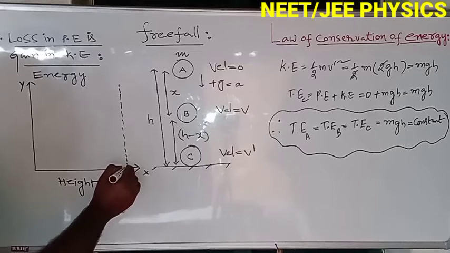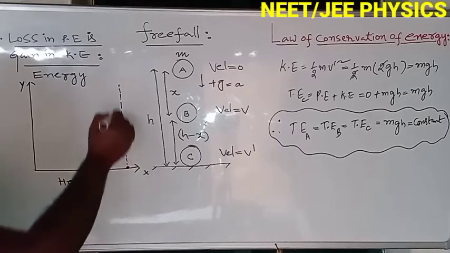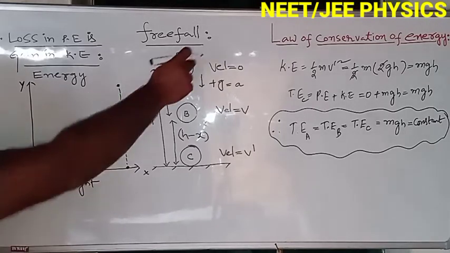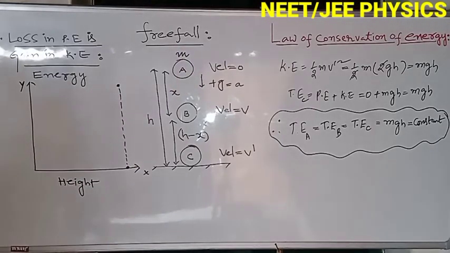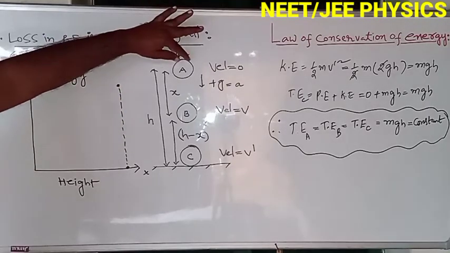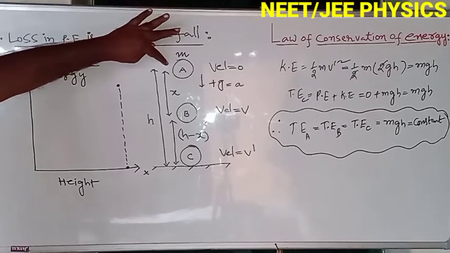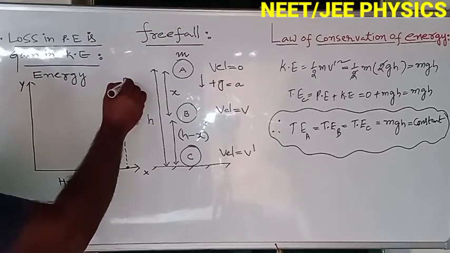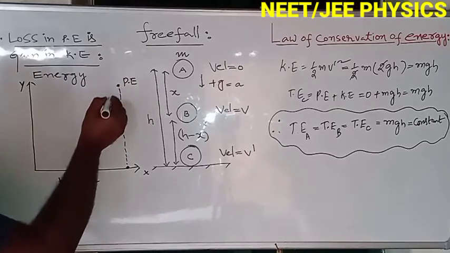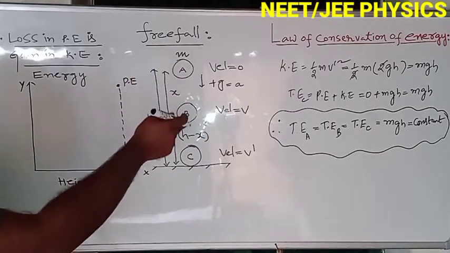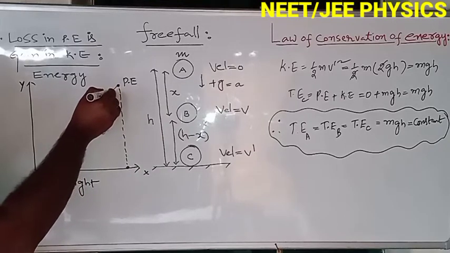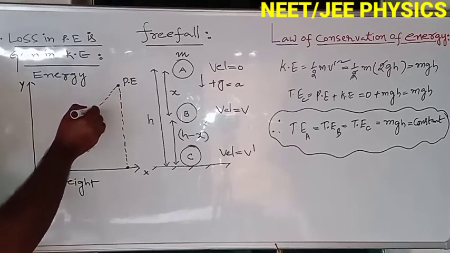Let us take this point as the highest point. From there we are dropping the object downward. At this point, initially, this is the potential energy. When you drop the object, potential energy is lost. That means potential energy decreases linearly along this direction.